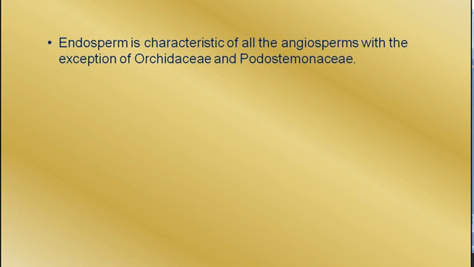Endosperm is characteristic of all the angiosperms with the exception of Orchidaceae and Podostemaceae. Orchids are epiphytes found on the tree trunks of mango and other trees, and Podostemon is a plant with only root, without stem or any other organ. The stem, buds, leaves and flowers are formed only at the time of their sexual reproduction.